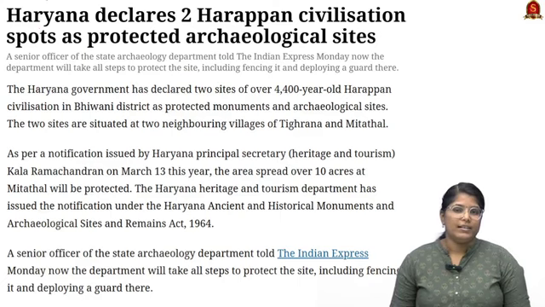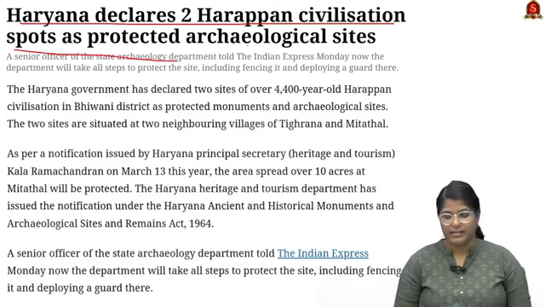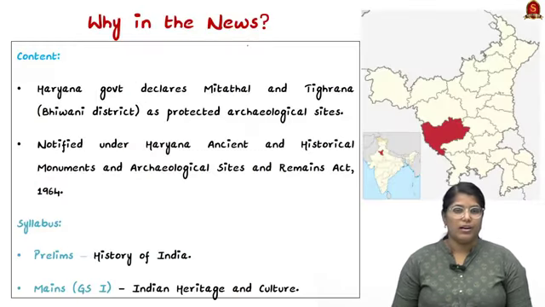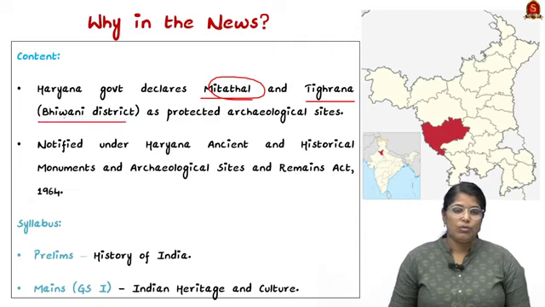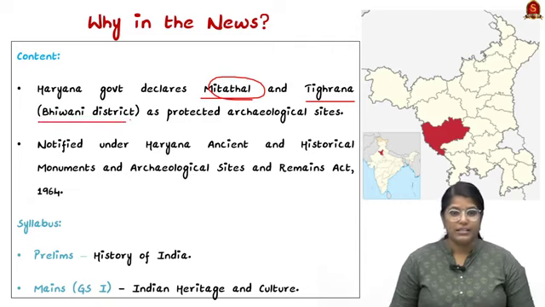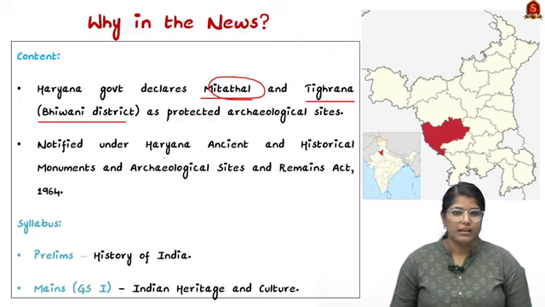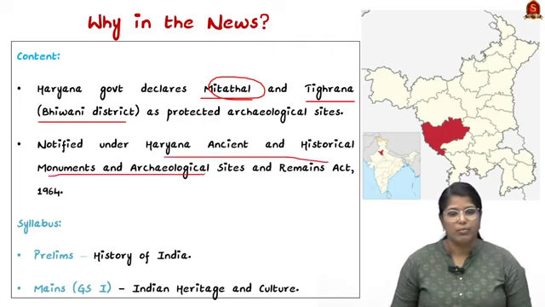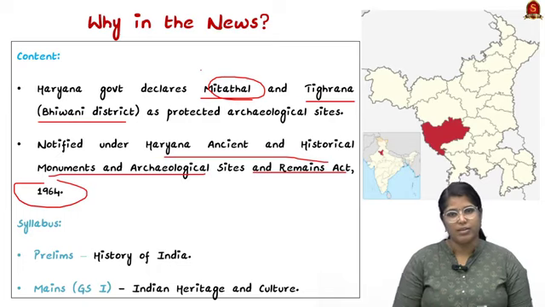Now look at this article. The title of the article reads, Haryana declares 2 Harappan civilization spots as protected archaeological sites. So these 2 different archaeological sites are Mitatal and Tigarana. These 2 sites are in Bhiwani district, which is in Haryana. They have been declared under the Haryana Ancient and Historical Monuments and Archaeological Sites and Remains Act, 1964. So this is why both the sites, especially the Harappan sites, are in news.